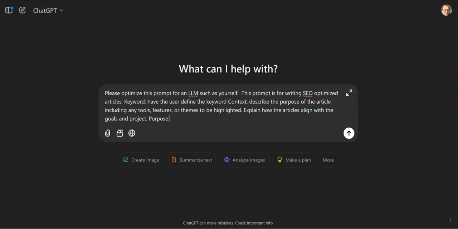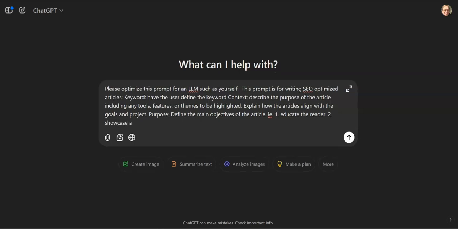The purpose is going to be: define the main objectives of the article, i.e., 1, educate the reader. 2, we could say showcase the importance of a product. 3, encourage action, CTA. All right.